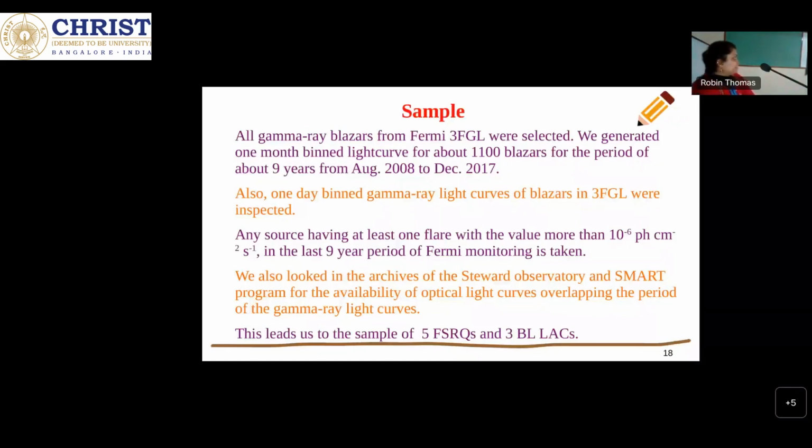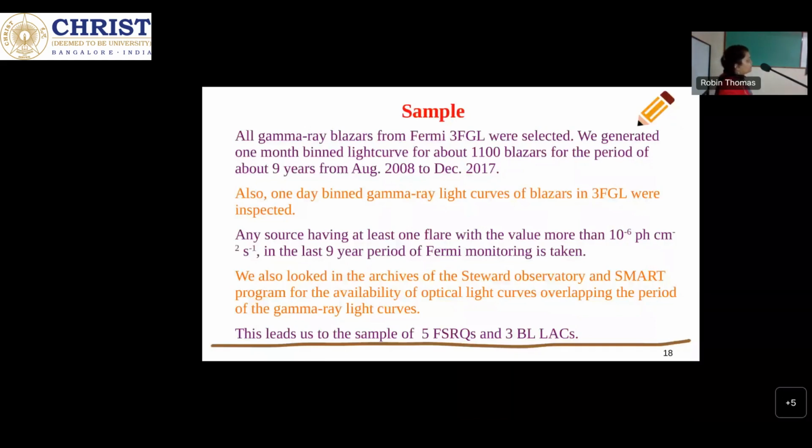What we have done here is plot the multi-wavelength light curve for this source for the period of 2008 to 2017, a period of 9 years. In the first panel, this is the one-day binned gamma ray light curve, which is generated using Fermi data. In the second panel, this is the X-ray light curve, which is generated using Swift. Swift is also a space-based telescope which observes in X-ray.